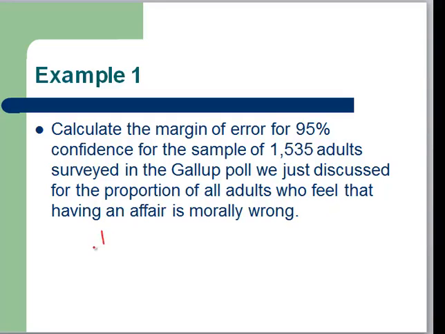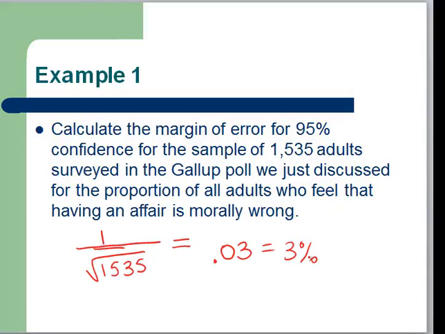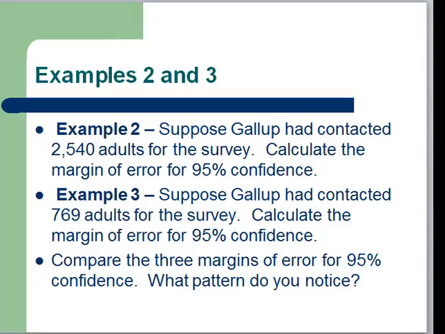Well, the margin of error is going to be 1 divided by the square root of 1,535 adults. We're going to find that to the nearest hundredth, that is 0.03, or 3%, just as the article told us.